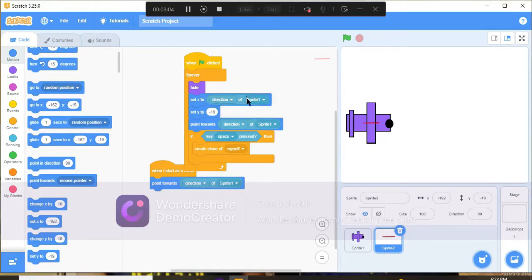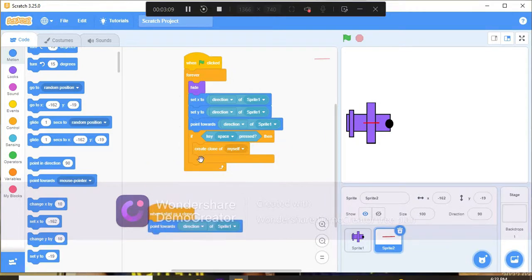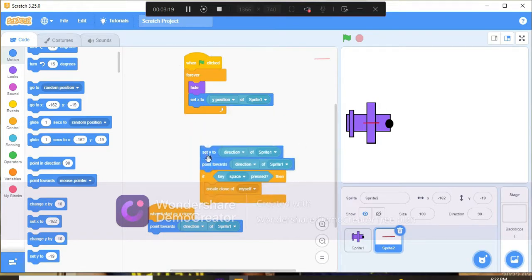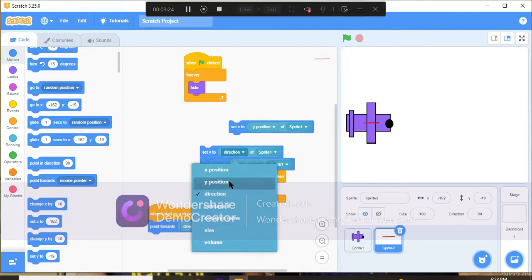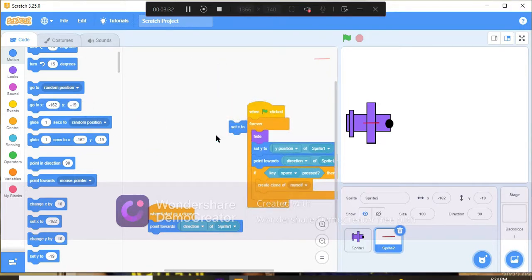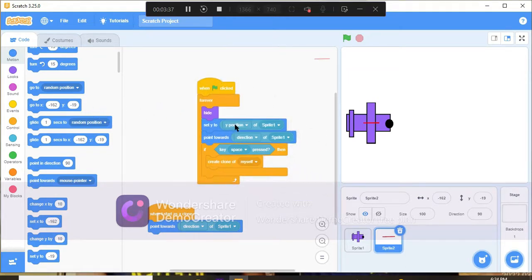Put here this and put here this, and make this y position and y position only. Now put it here. We do not need this block as our plane can only move up and down. So set y to y position of sprite 1.